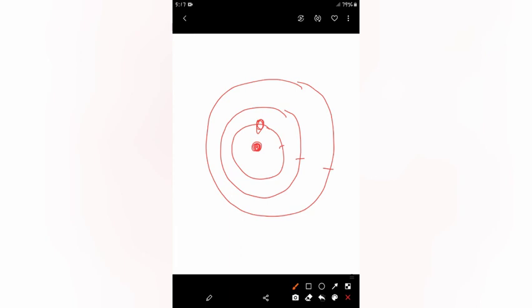This one, n is equal to 1, is considered the lower stationary state. You should remember that n is equal to 1, which is closest to the nucleus, is the lowest energy state, and it is known as the ground state. You need to remember that this is known as the ground state and it is the lowest energy state.